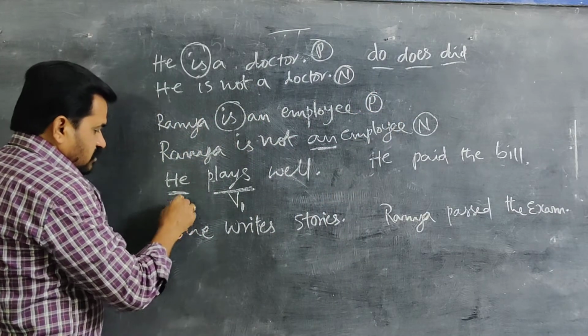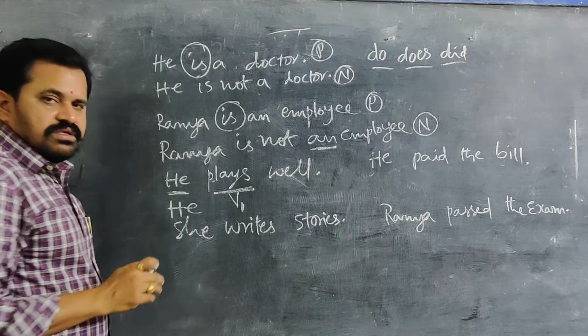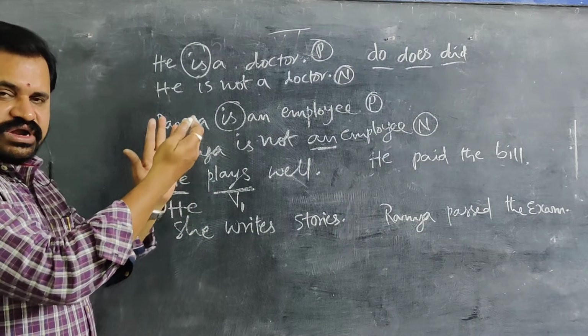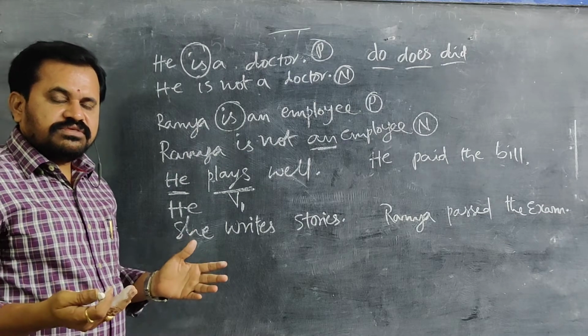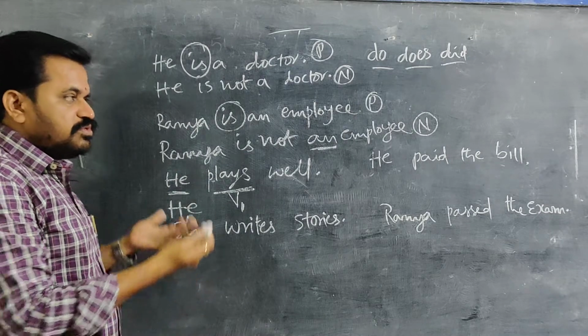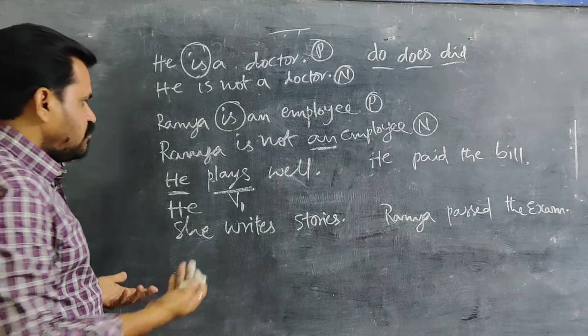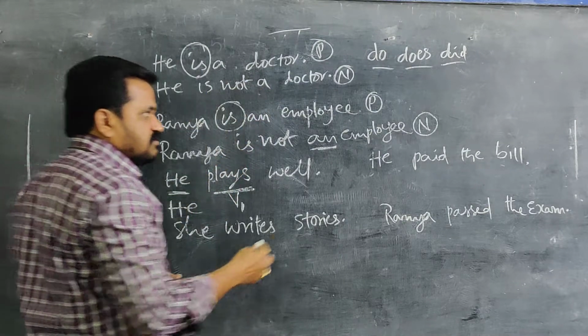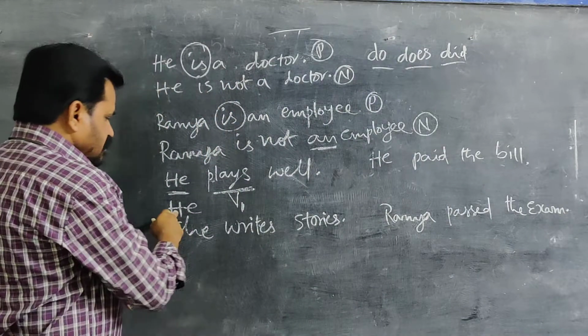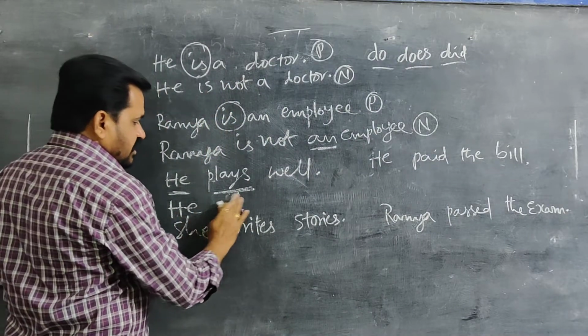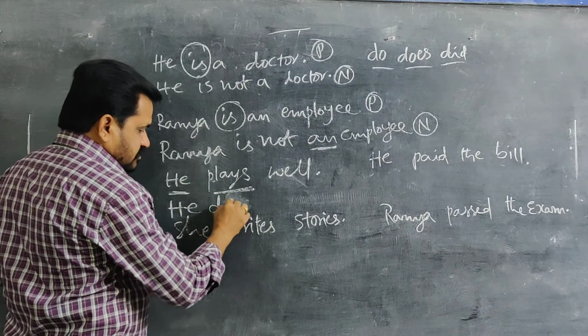So here, what helping verb can we take from do or does? Say, students, clearly you are eligible, or I am eligible, to take only does, because does will be used with singular subjects. Here he is the singular subject. So we are writing he does.